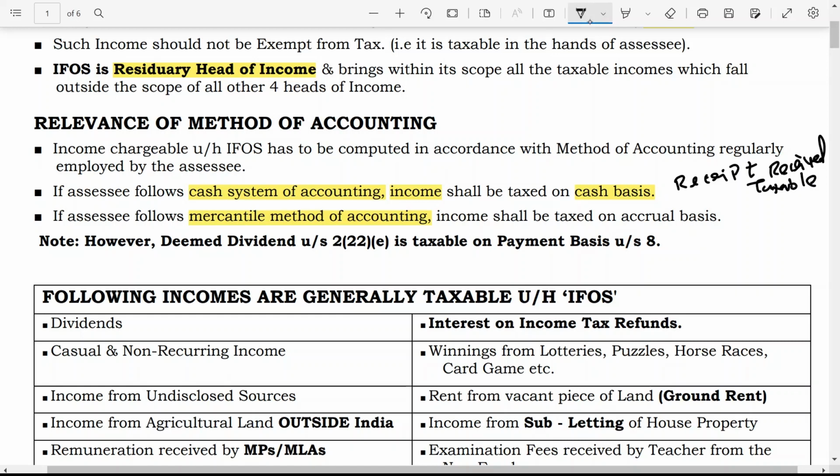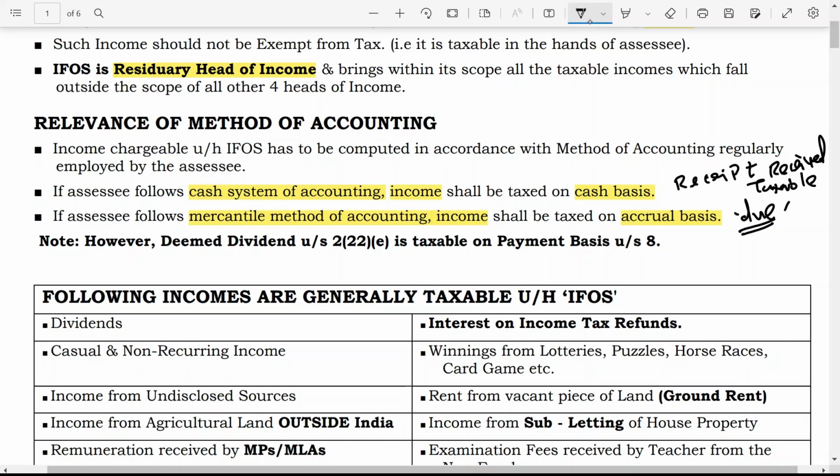Normally professional persons like doctors, chartered accountants, lawyers, etc., maintain their accounts on the basis of the cash system of accounting. Now in the mercantile method of accounting, income shall be taxed on accrual basis. Means here you are making income taxable on the basis of accruals. Income is taxable on due basis. Due basis means if income is received, then it is taxable, and if it is receivable, then also it is taxable. So that is called due basis.